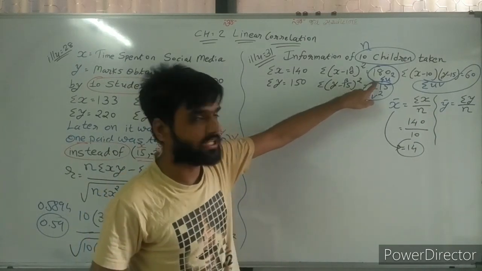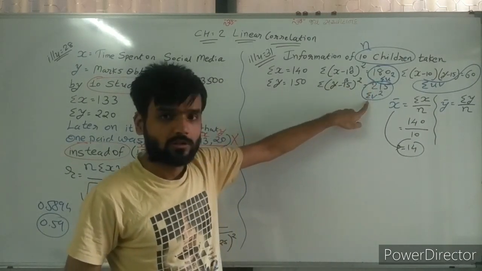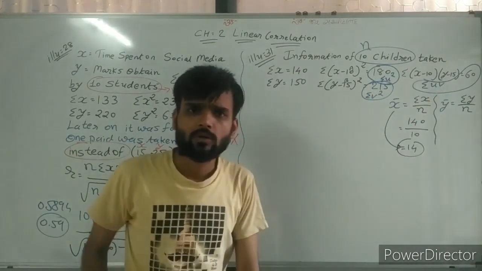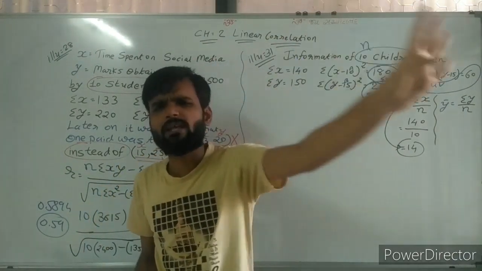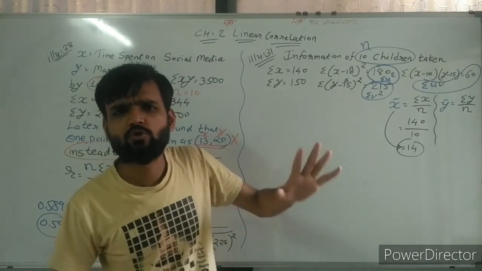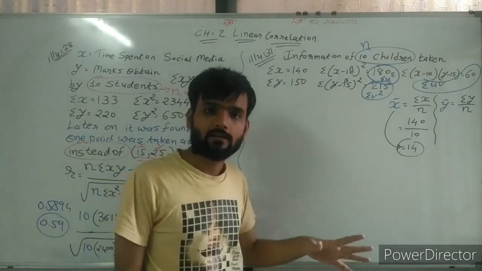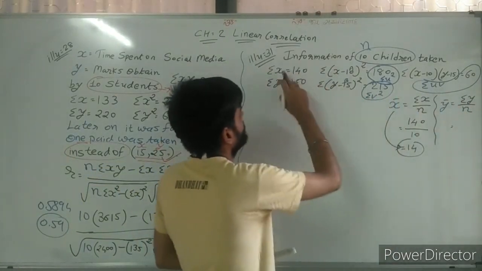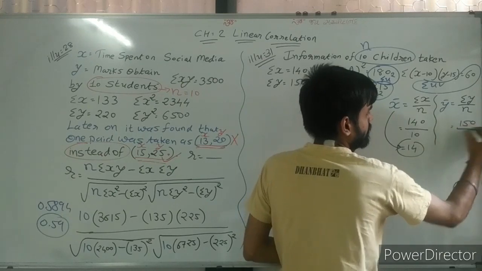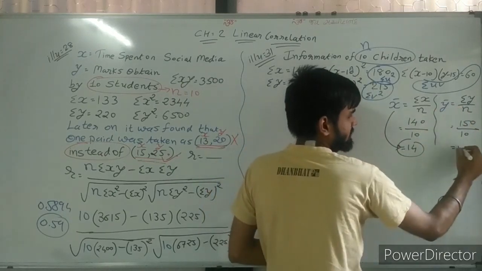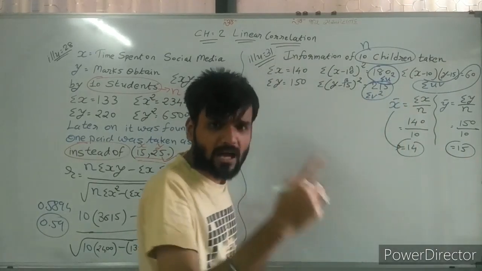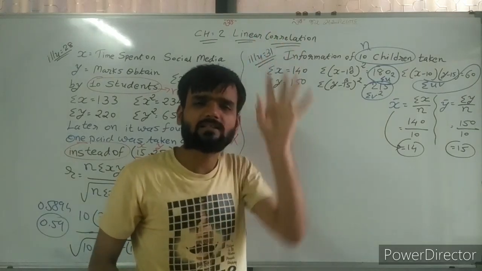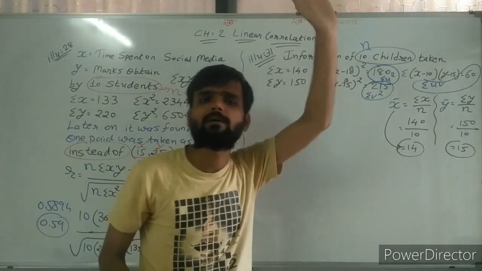So 180 is sigma u square, 215 is sigma v square, and sigma uv is 60. Because one value is not given, it means that is fixed. It's u and v, the assumed mean is there. Now check the second also. See here, sigma y is 150 and n is 10, answer 15. Yes, here 15 is y bar, but in the first we assume, then the second also we consider as assumed and take the uv formula.